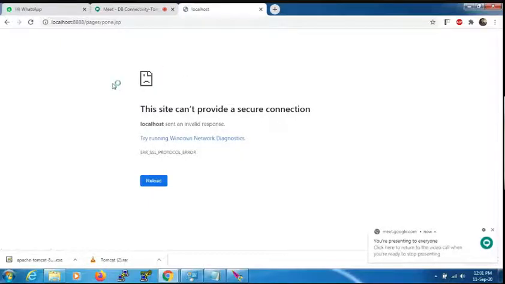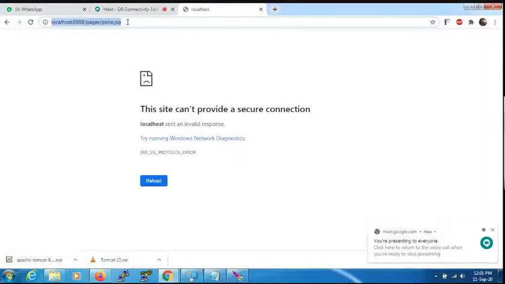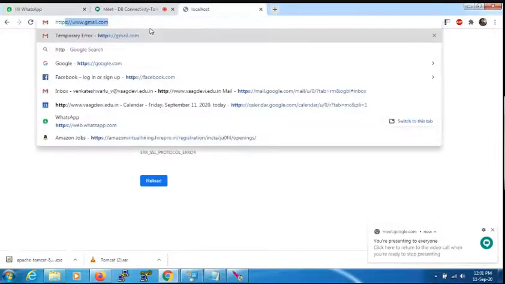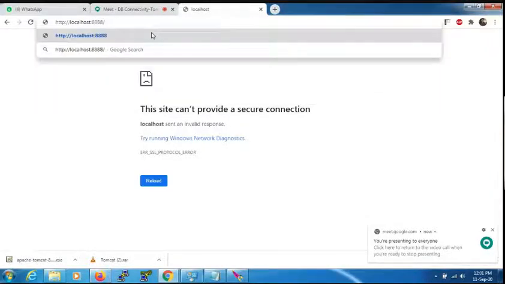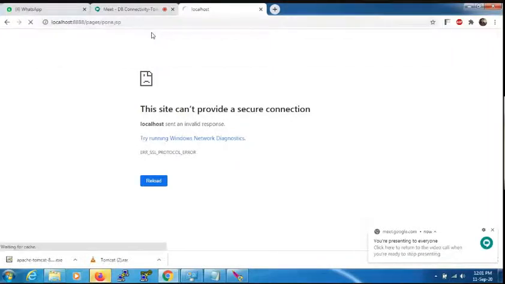You can see here. Wait for a while. It is running. Please wait for a while. HTTP colon two forward slashes localhost colon 8888 pages p1.jsp. Click on enter.